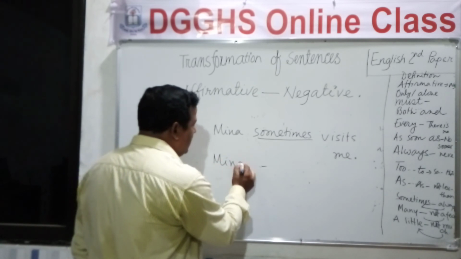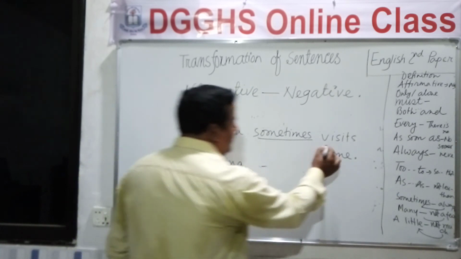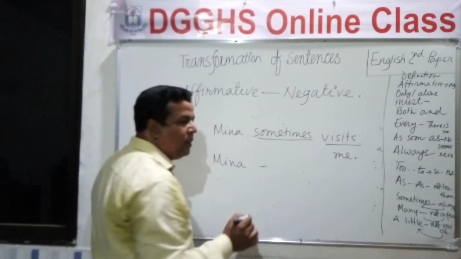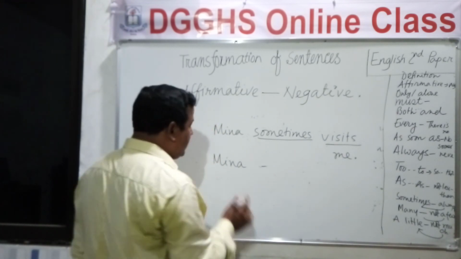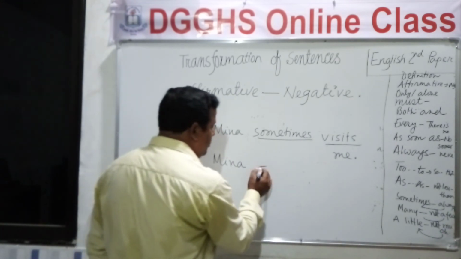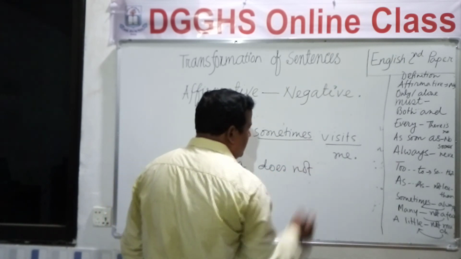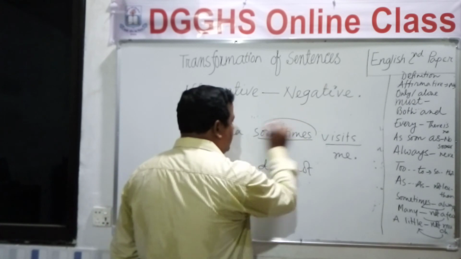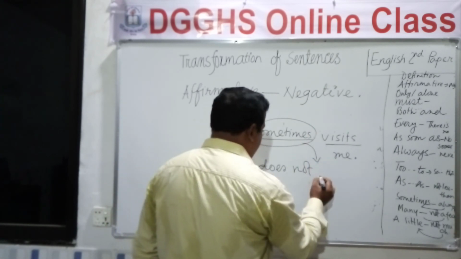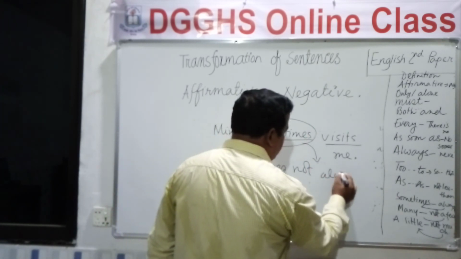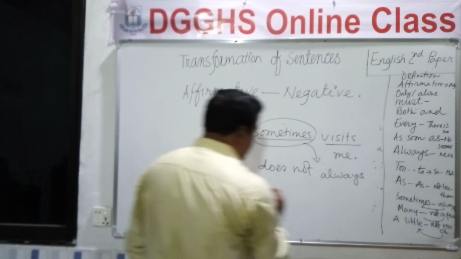Meena, as it is in the present indefinite tense, we will have to use do not or does not. As our subject is Meena, you will write does not. And in place of sometimes, we will write always, and then visit,